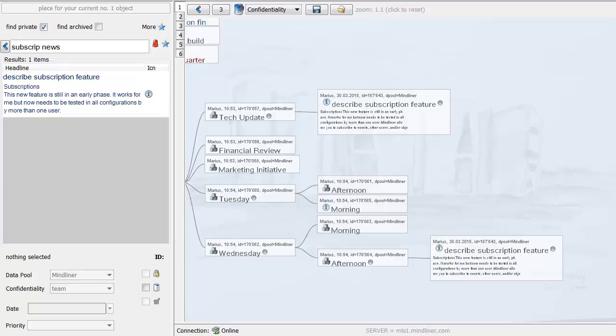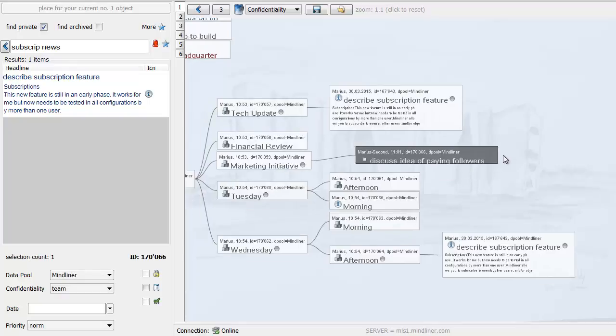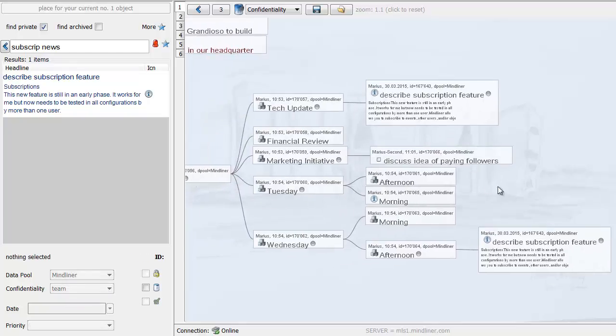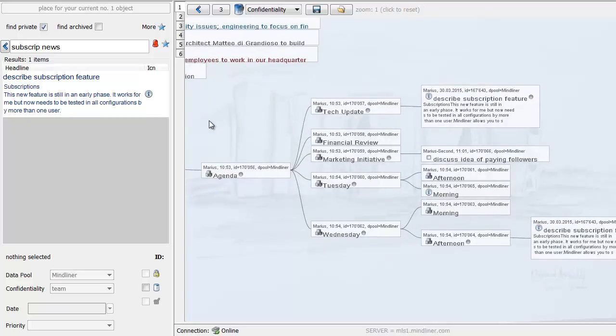So I'm typing this right now, and I say discuss idea of paying followers. So my colleague would now do that and then save that element. And what you see on the screen is that as soon as someone makes additions or changes to anything, it appears also on my screen, because the marketing initiative was visible when the element was added.